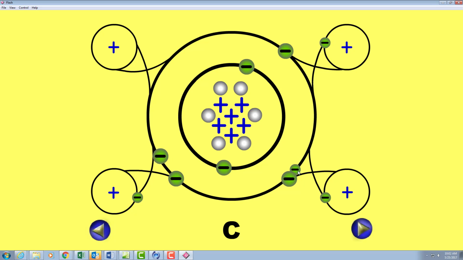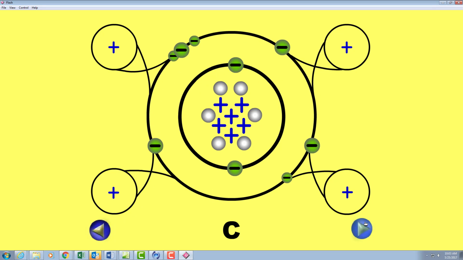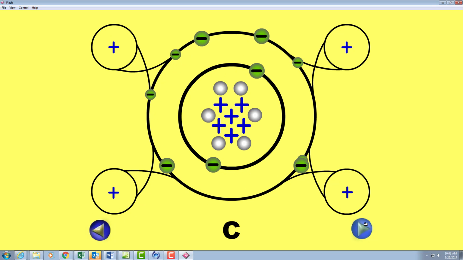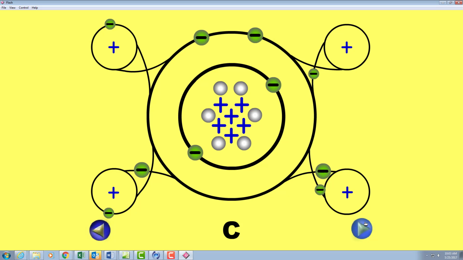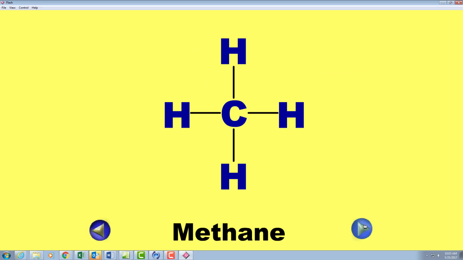Now if we follow, they made the hydrogens a little bit smaller in this animation so you can follow them. It goes 1 time around the carbon, 1 time around the hydrogen. The one from the carbon goes 1 time around the carbon, 1 time around the hydrogen. So giving the appearance that hydrogen has 2 now, and the carbon has another 1. And we add in the other 3. Carbon fills up its outermost shell, and each of the hydrogens does as well. And neither one of them is strong enough to pull it away from the other one, so again, non-polar, even sharing. This is a non-polar covalent bond.